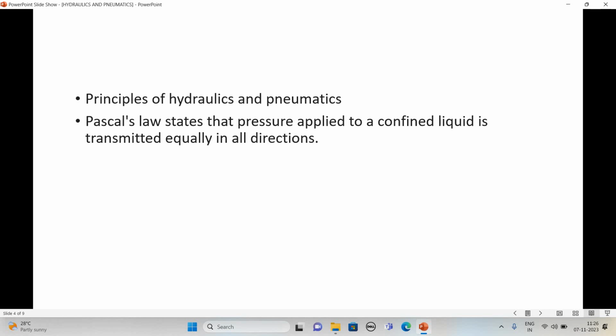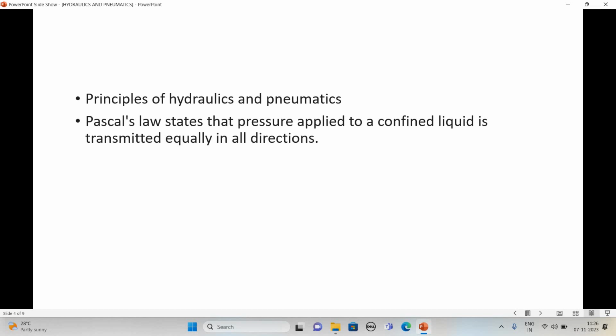The pressure at the input port of that cylinder is 50 bar, and once the pressure reaches 50 bar, the pressure relief valve opens and the oil is returned to the tank through the return line.